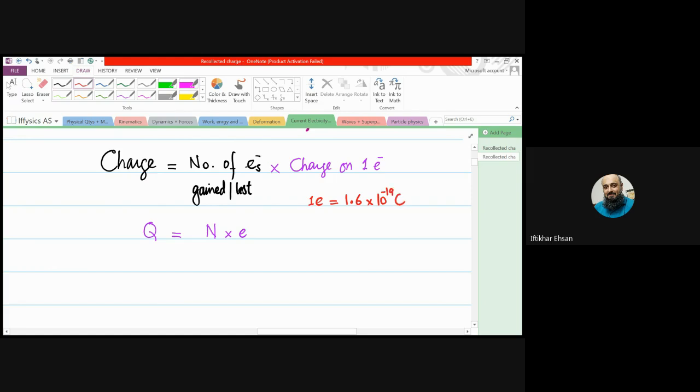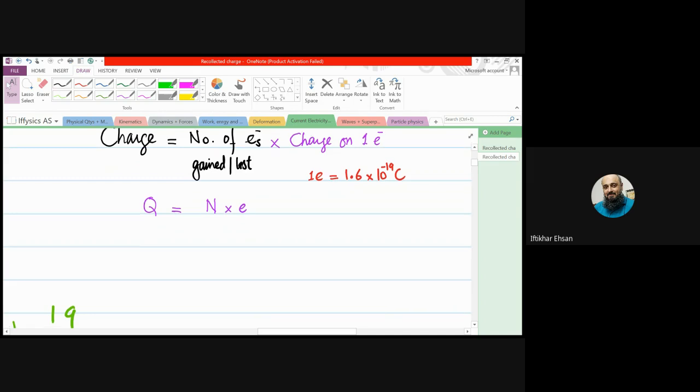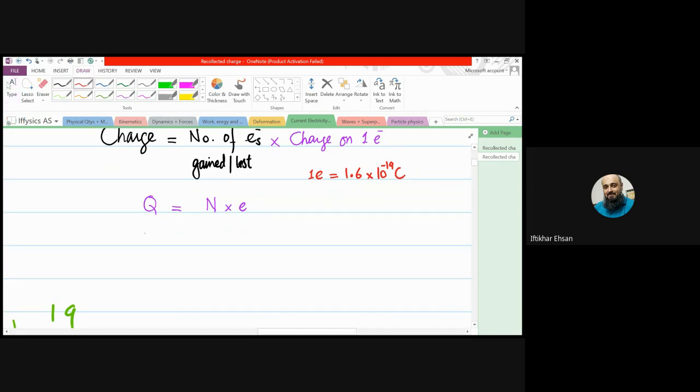Right? So from this, I would like you to know we had the formula of current I is equal to Q over T. Then there can be another formula for current: the charge which has flowed can be the number of electrons flowed multiplied by the charge on one electron, divided by time.